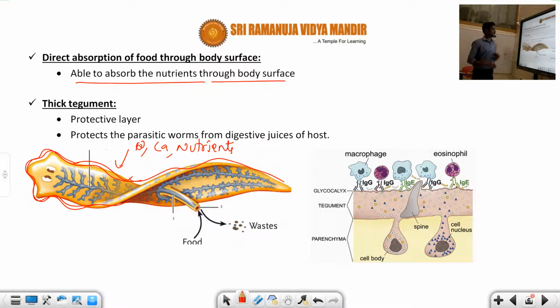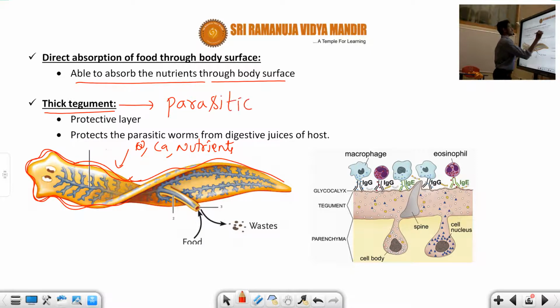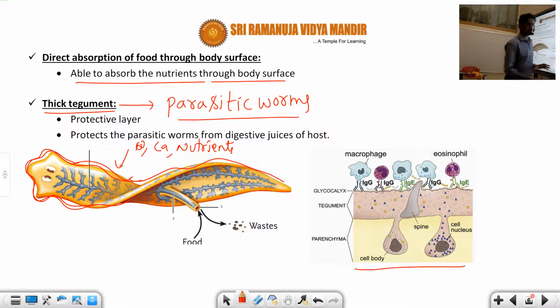And another one, as you can see, students, there is a thick tegument. Okay, the thick tegument is generally found in parasitic worms only. What is the purpose of this layer? The thick tegument layer, I already informed you, I already showed you, there is a diagram of the parenchyma tissue. Okay, above the parenchyma there is a thick tegument present.